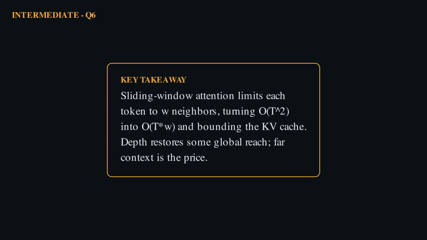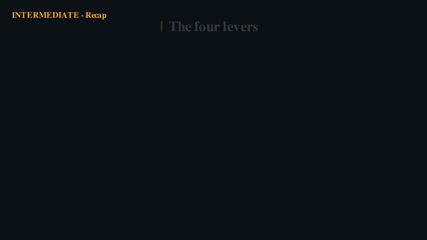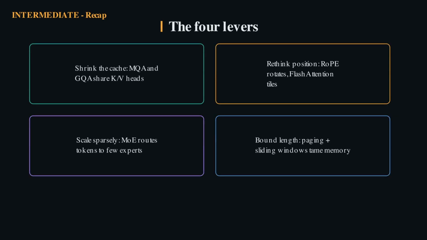Let's synthesize it. The intermediate tier was really one story told 4 ways: how to make attention cheap. 1. GQA shrinks the cache. 2. RoPE and FlashAttention make attention faster and longer. 3. Mixture of experts scales parameters cheaply. 4. Paging and sliding windows bound memory. Every one of them traded against compute or memory bandwidth.